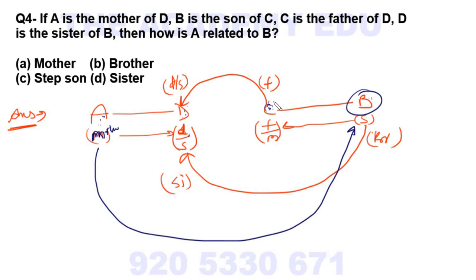So it's clear that for D, C is father. So for A, C is husband. What is the relation between A and C? Husband, wife. And C is the father of B, because it is clear C is the father. Means this is a boy. So for A, he is what? Son. He is a son of A. How is A related to B? A is mother, B is son. So A is mother. Okay, let's move.